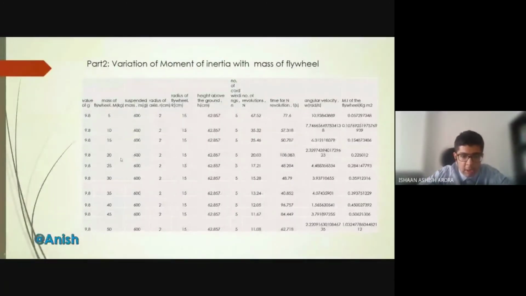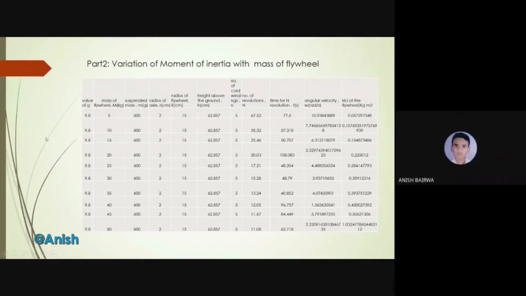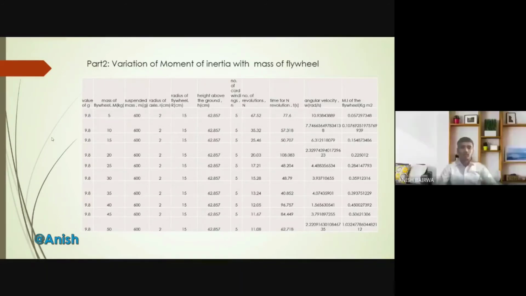Now I would like Anish to explain his part. I have taken readings of moment of inertia by varying the mass of flywheel and keeping all other quantities constant. First of all, now I will elaborate the readings. I have taken the value of acceleration due to gravity g as 9.8 meter per second square and keeping it constant in all the readings.